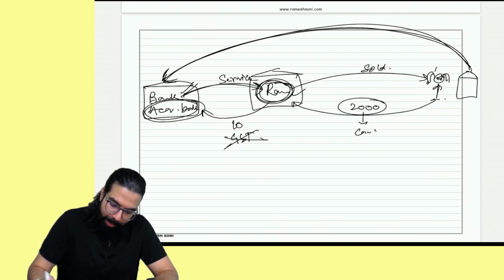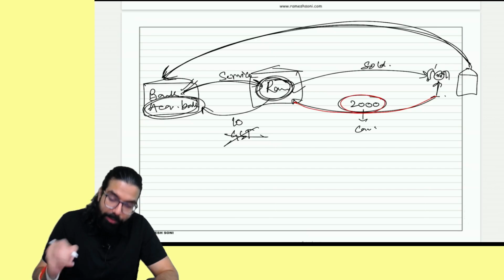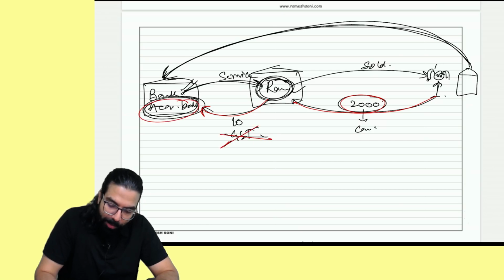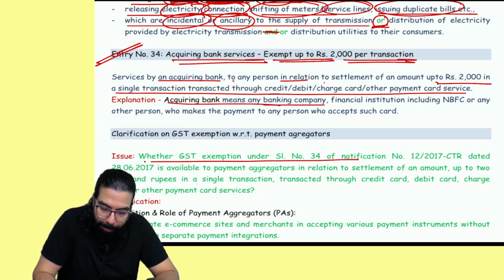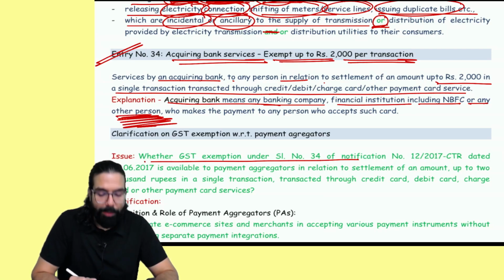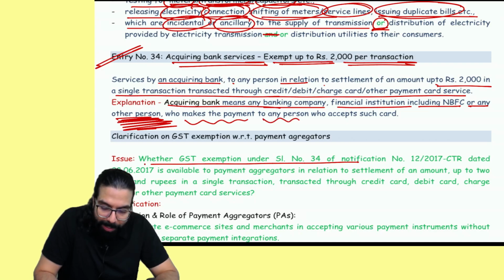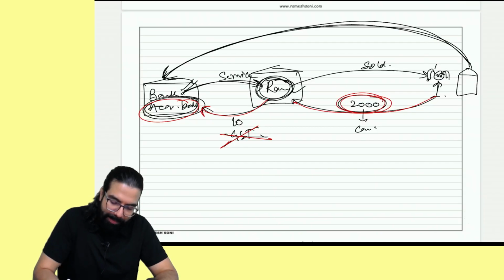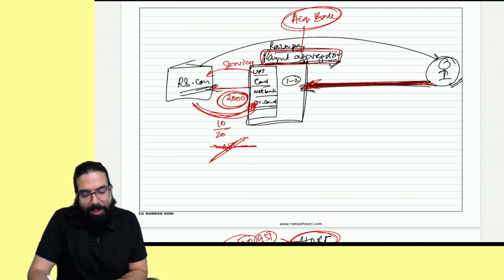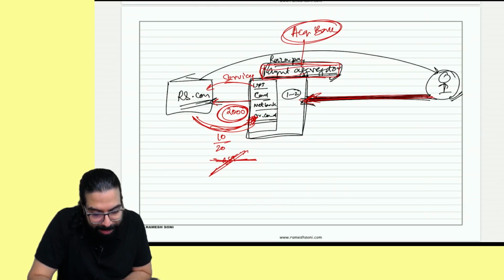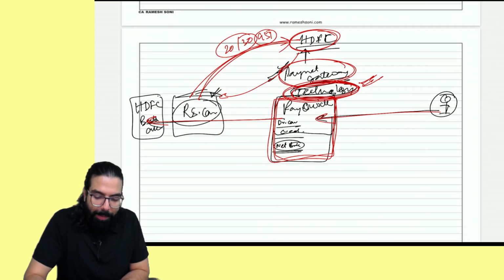Everyone over here, see, whenever anyone has done a transaction up to 2000 rupees, whatever my bank charges me, GST will not come on that amount, because the debit card or credit card swipe is up to 2000 rupees. Acquiring bank means any banking company, financial institution, NBFC, or any other person who makes the payment to any person who accepts a credit card or debit card. Basically, this is the acquiring bank, and in the acquiring bank definition, this any other person means payment aggregators are also covered, but not payment gateways.